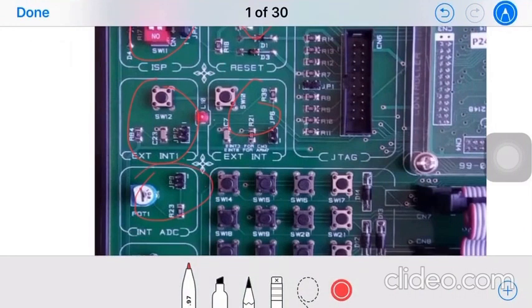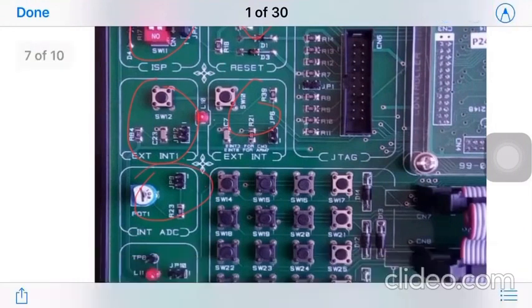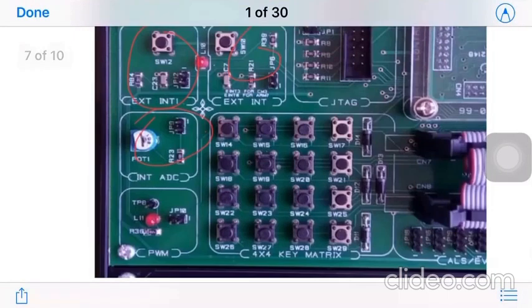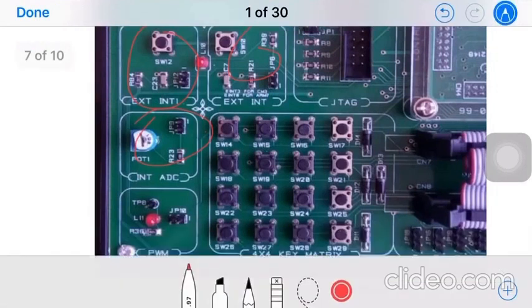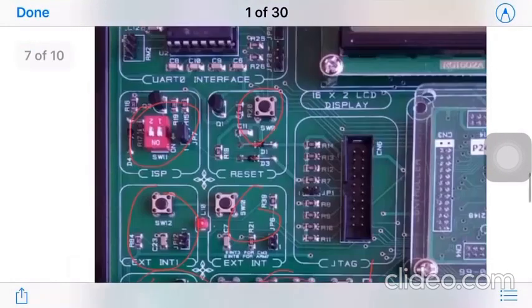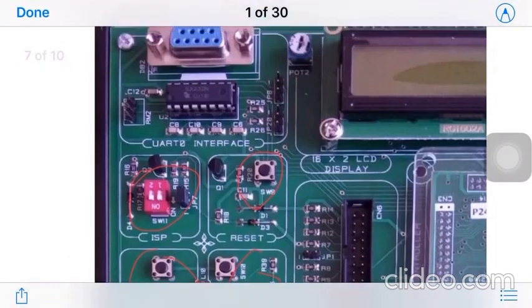We will be connecting this with a port. Then we have a pulse width modulator, PWM. Then here we have a 4x4 keypad. What if I am pressing something on this particular keypad, this 16x2 LCD display is there. On this we can see what key is pressed. So that is one of the experiments. If I press something on the key, we will be able to see the output on this LCD display.